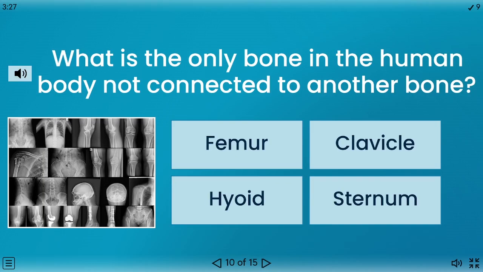What is the only bone in the human body not connected to another bone? Femur, clavicle, hyoid, sternum. The correct answer is hyoid.